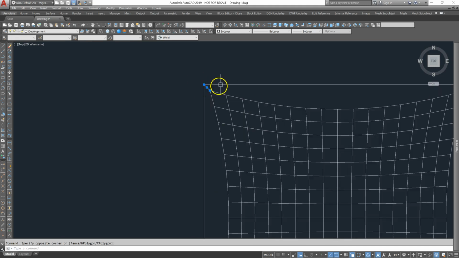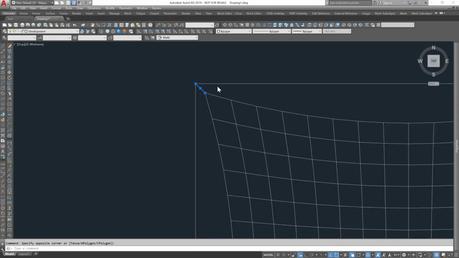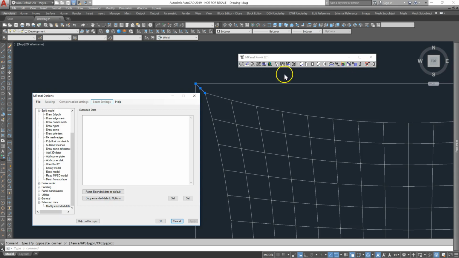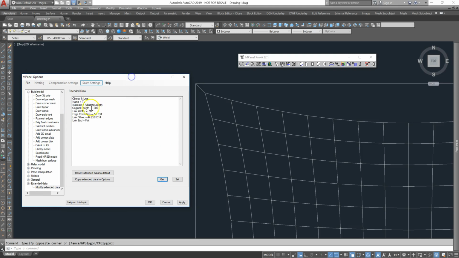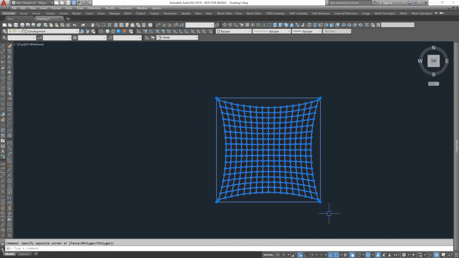What we can do now is select one of the corners and, using the extended data, get the information about this link. And you can see this link is 200 millimeters long and 50 millimeters wide. Now I can change the link length by putting in a new value. In this example I'll use 50 millimeters, assuming I was going to make a direct connection with a shackle perhaps. Set that new value and then select everything again and